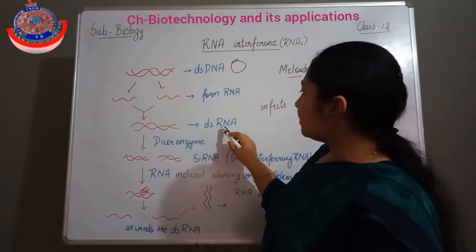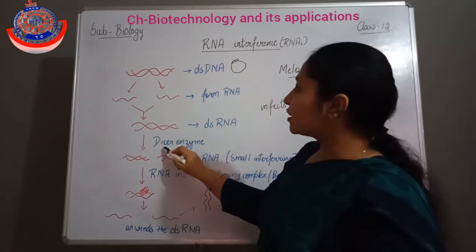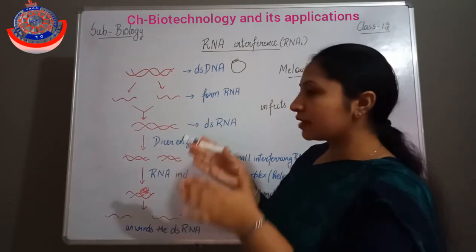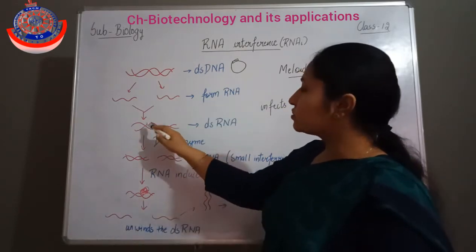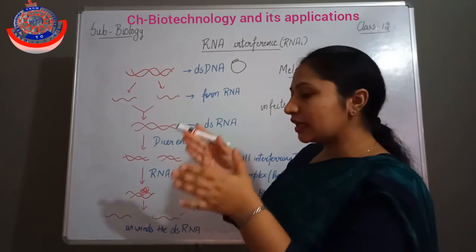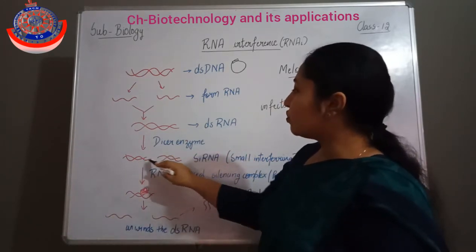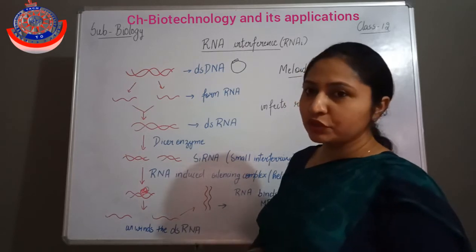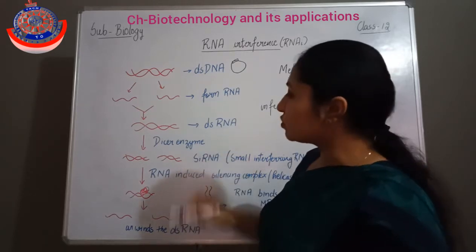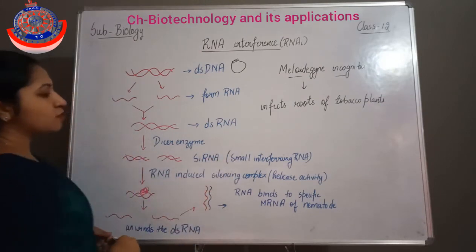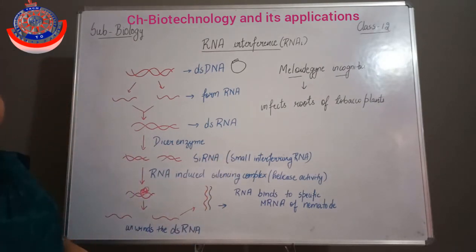Now this double-stranded RNA, by the action of the dicer enzyme, gets cut. It will cut the double-stranded RNA, and then two siRNAs are produced. Now why is it known as siRNA here? siRNA means small interfering RNA.